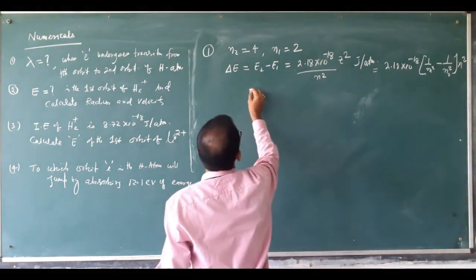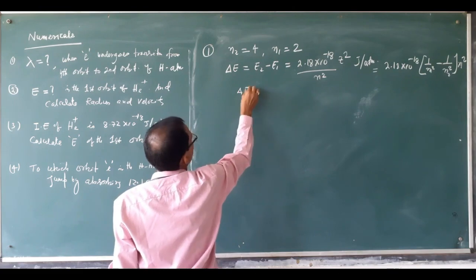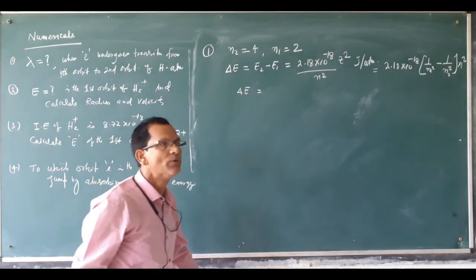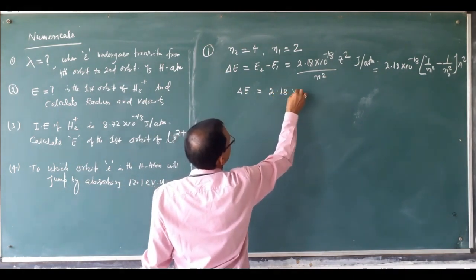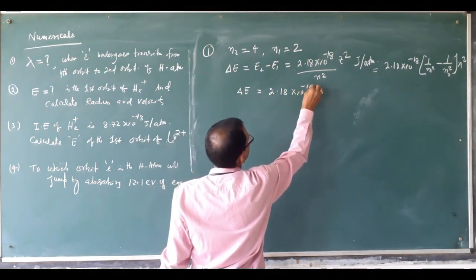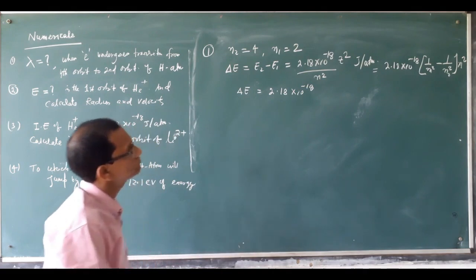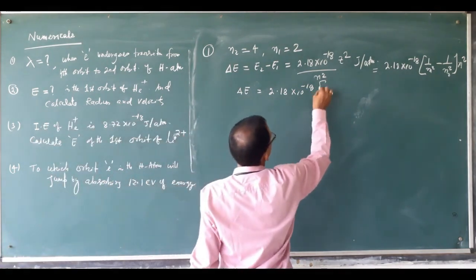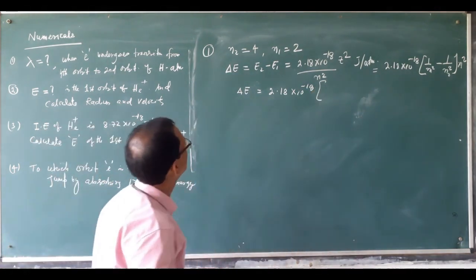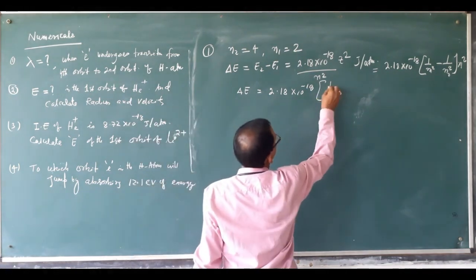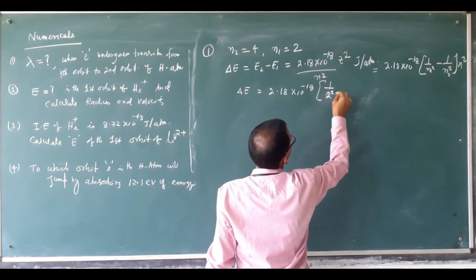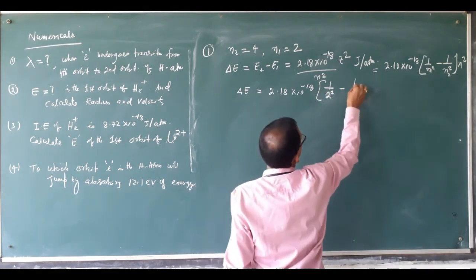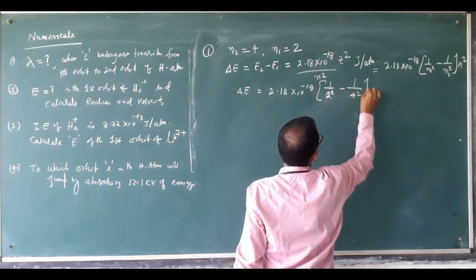So now how much is delta E coming? Delta E is equal to 2.18 into 10 to the power minus 18. What is 1 by n1 square? n1 is 2, so 1 by 2 square minus 1 by 4 square.